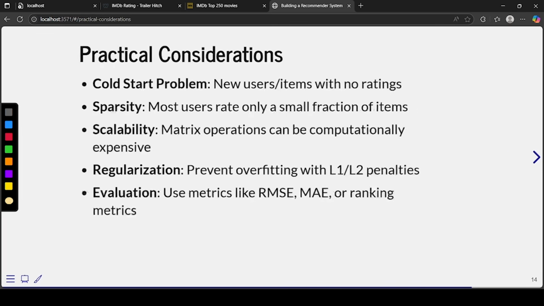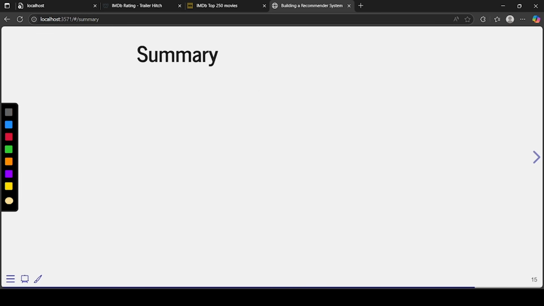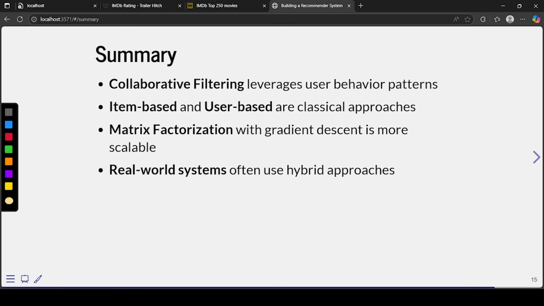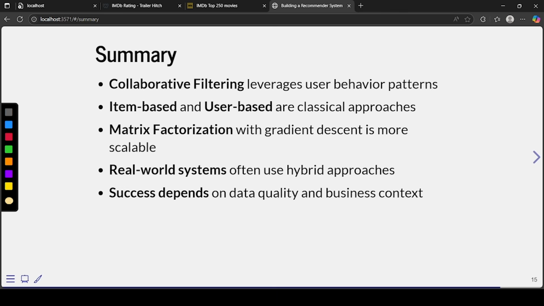Now, we saw that we used an L2 penalty; you can use an L1 penalty as well. So this is the summary: we have to leverage user behavior patterns. We can do the item-based or user-based classical approach. We can do matrix factorization with gradient descent, which is scalable, and data quality, of course.